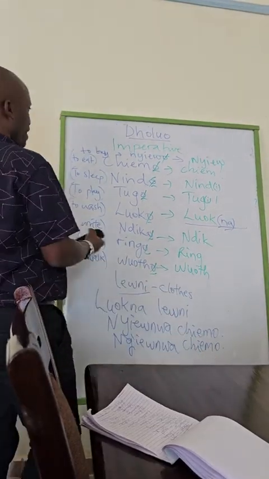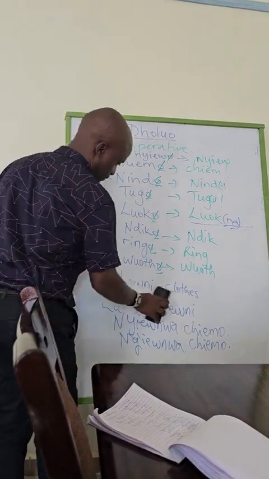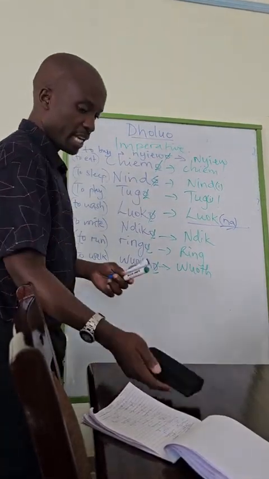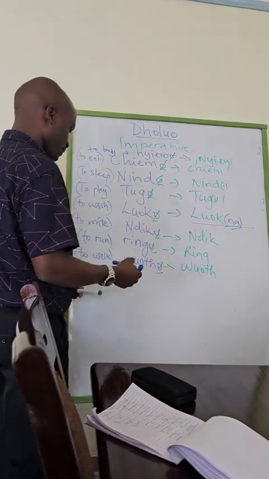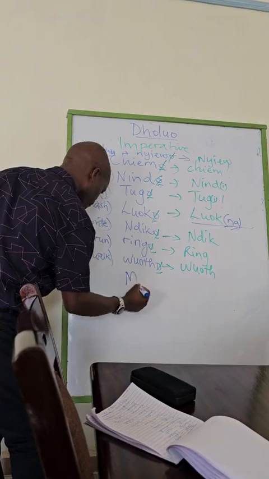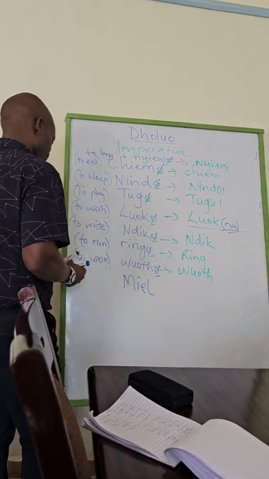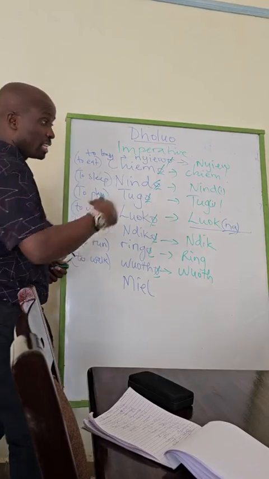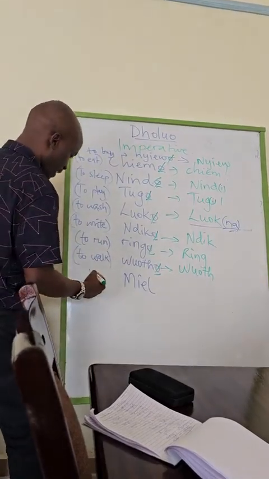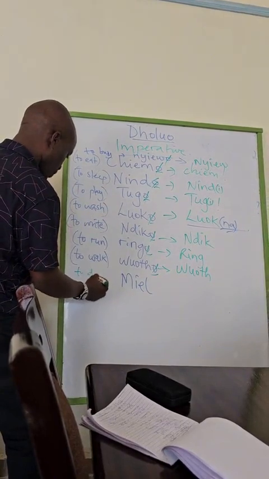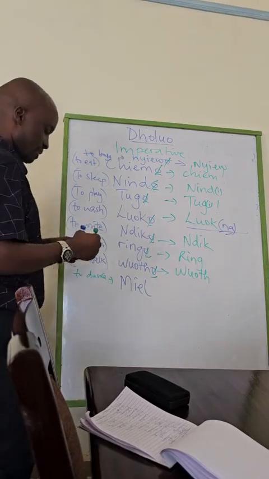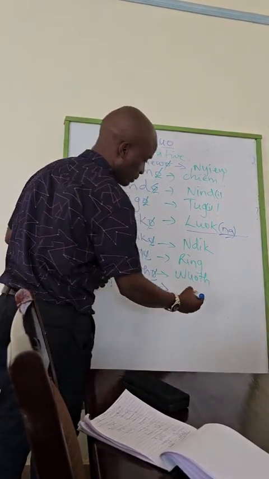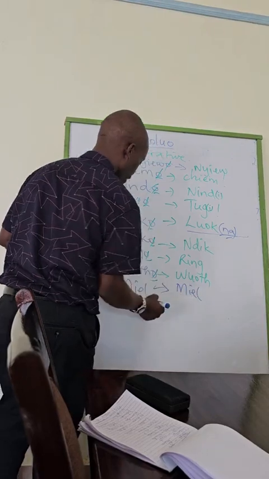I'll give you another verb. Let's add it here. And as I said, not all verbs will end with O. Some verbs don't end with O. Something like miel. Miel is a verb and it can also be a noun to mean a dance. It can be to dance and it can also mean a dance. So in this case, to dance is miel. Because we don't even have an O here, there's nothing to cancel. So if you want to ask somebody to dance, you simply say miel. The same way it is here.